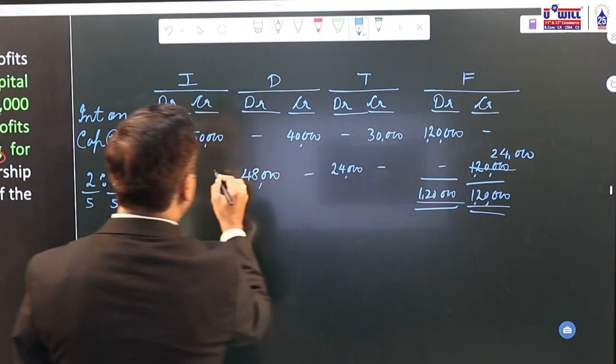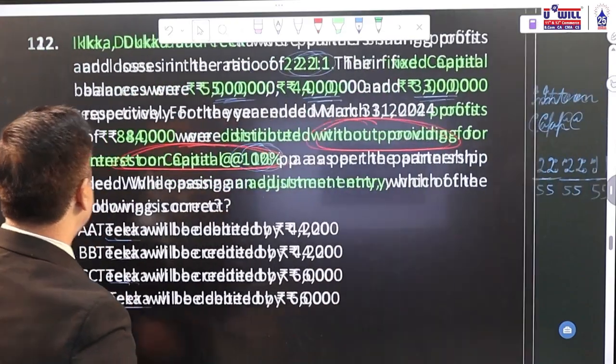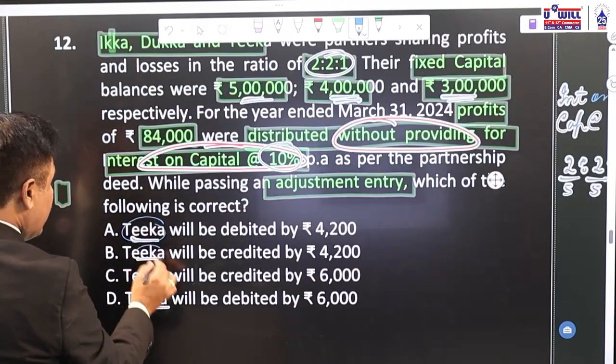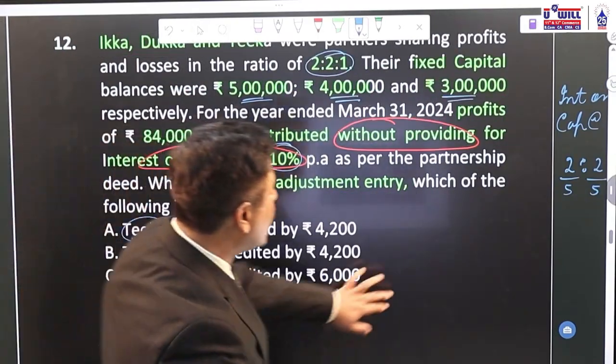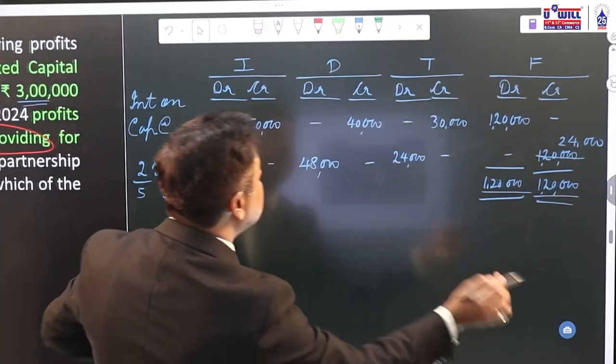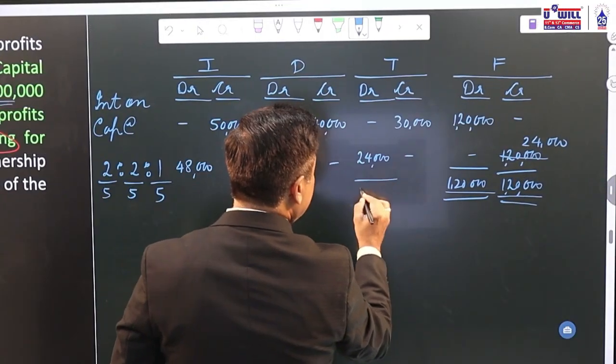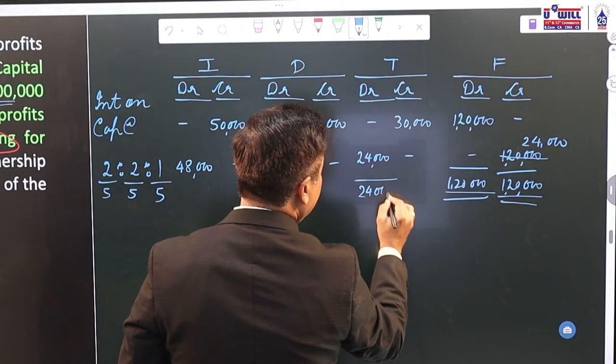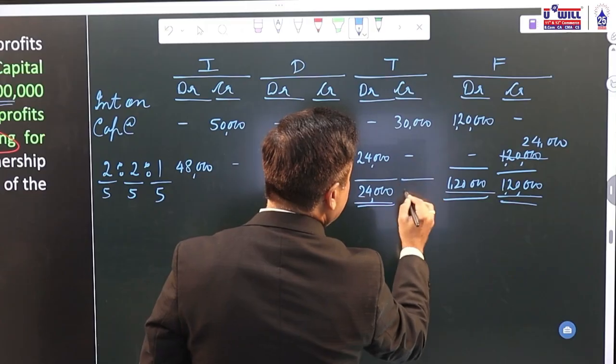Now you can do it only for the respective partner which is asked, since Tikka is involved everywhere in the options. So just look at Tikka, what is to be done in Tikka's case. Tikka we have to debit with 24,000 and Tikka we have to credit with 30,000.